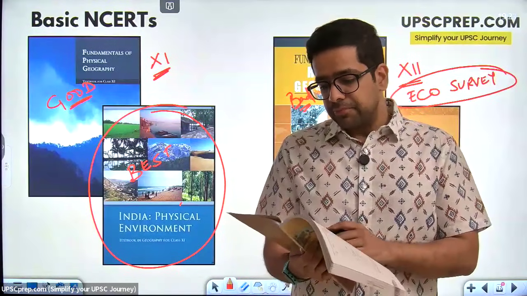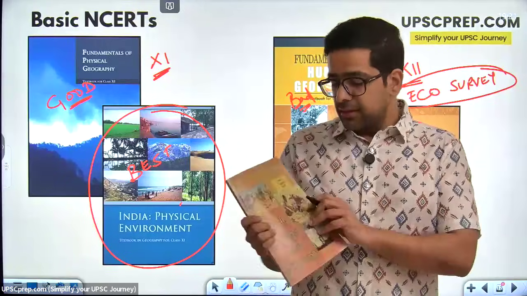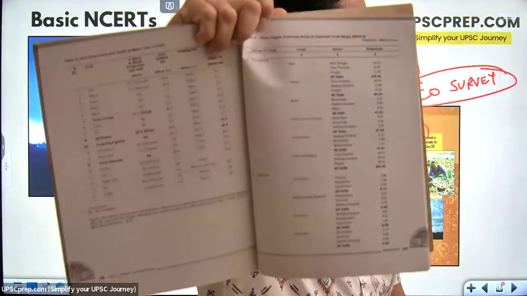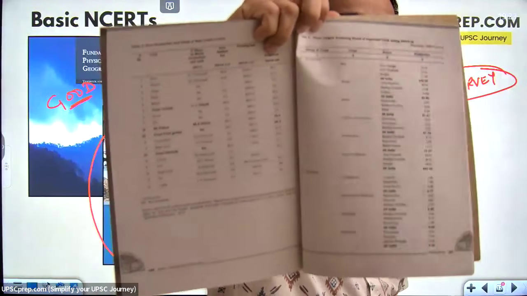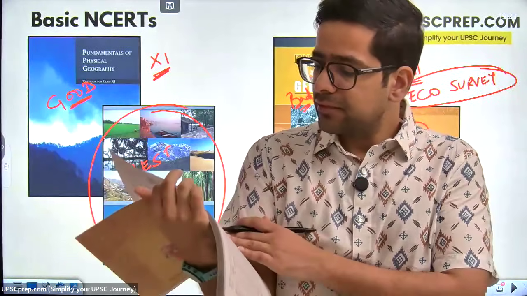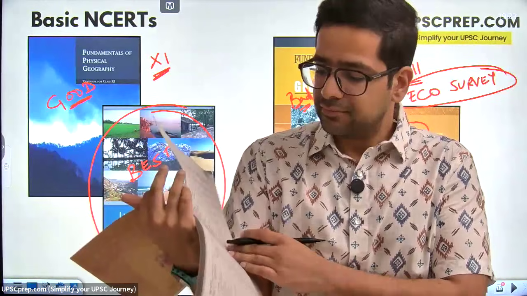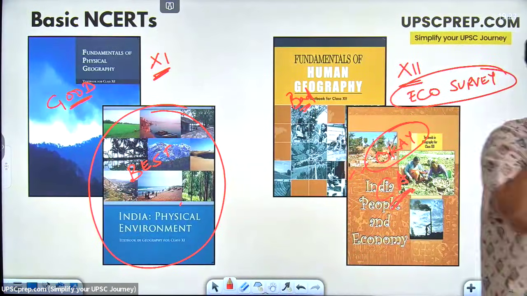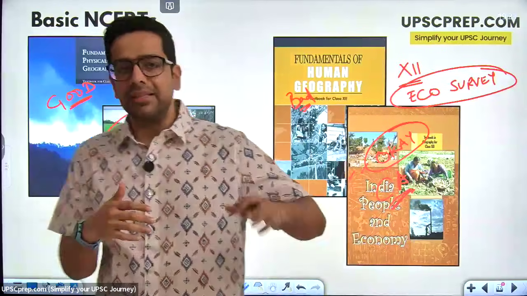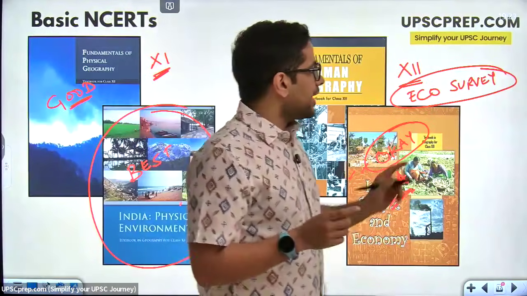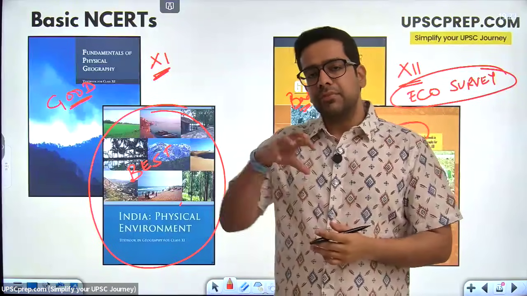Right. For example, this is India, People and Economy, and you look at this table over here. So what is the last date you can see? 2015 data is given in this, 2011 data is given in this. So then, therefore, I need to really update this piece of information. Now even the updated versions of this NCERT have last data from 2020-21. So therefore, the economic survey's statistical appendix becomes important for me.